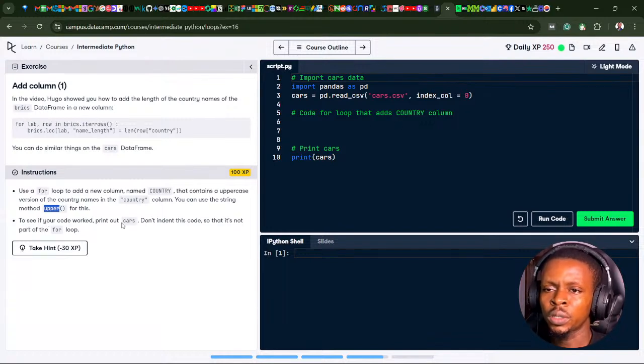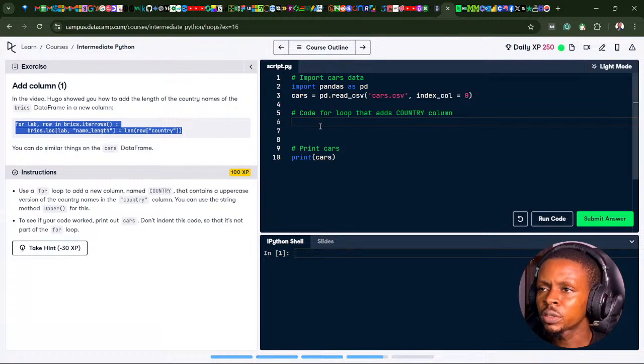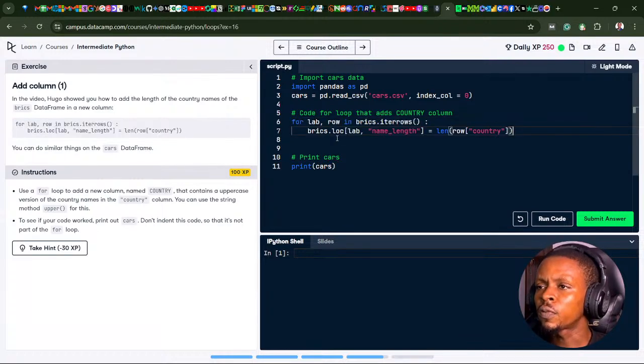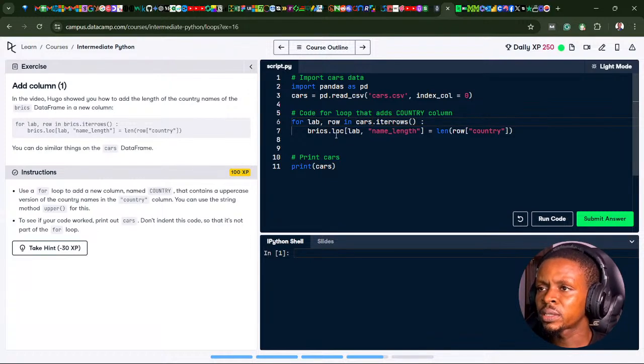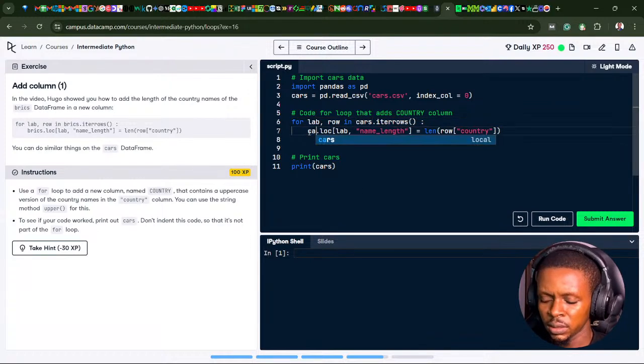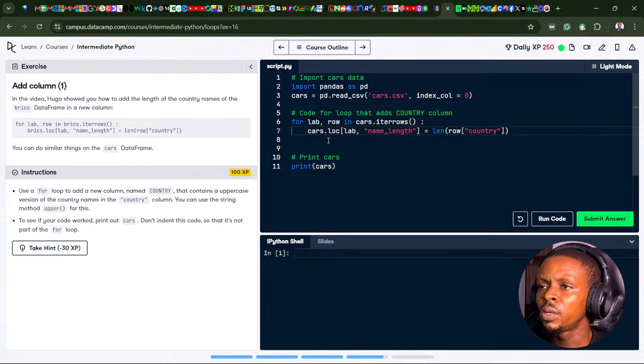To see if your code works, print out cars. Don't indent this code so that it is not part of the for loop. Okay, let's do it first. I could just copy this bunch of code here. So our new column is going to be, rather than bricks, cars, so it's going to be cars.loc.